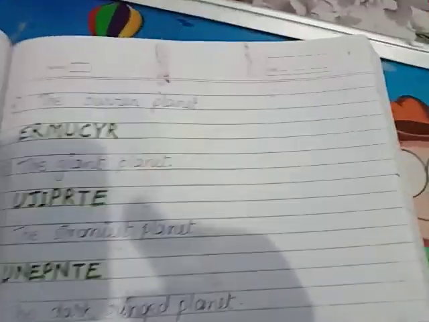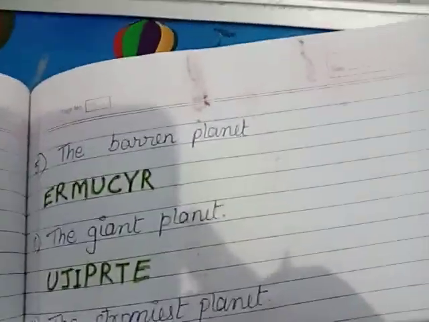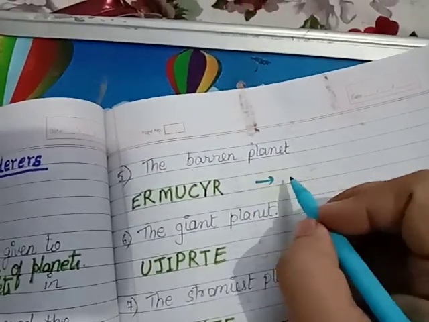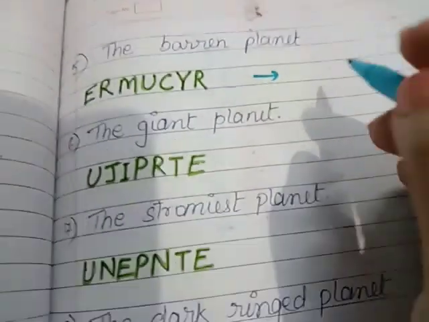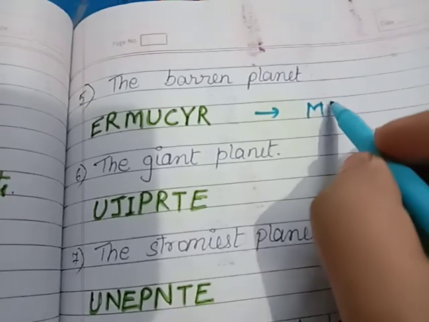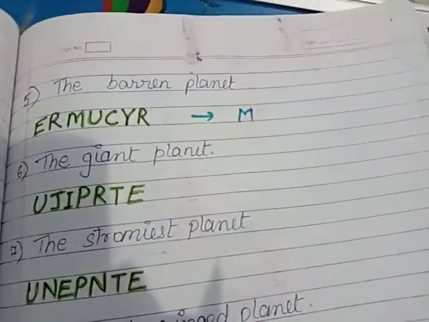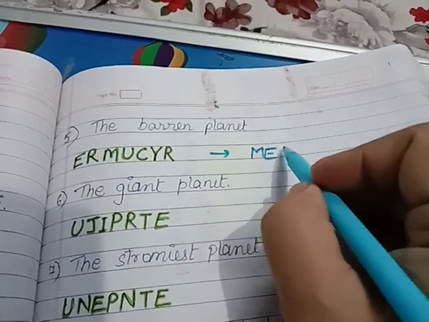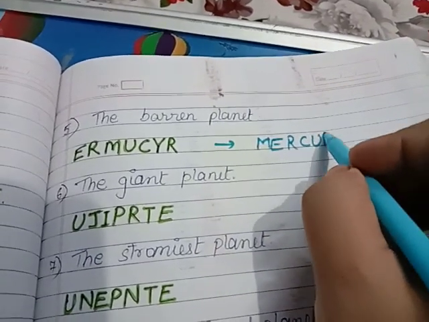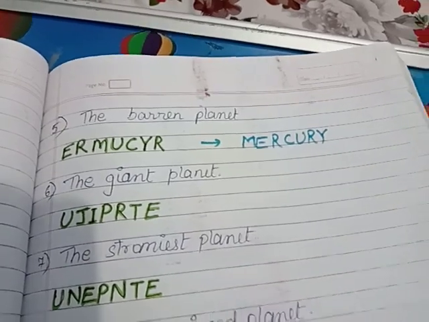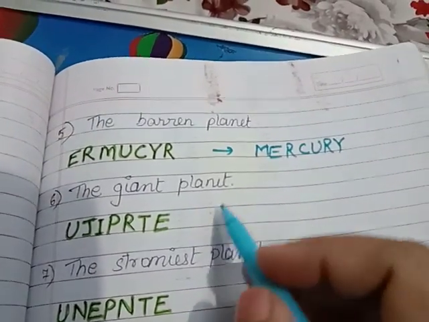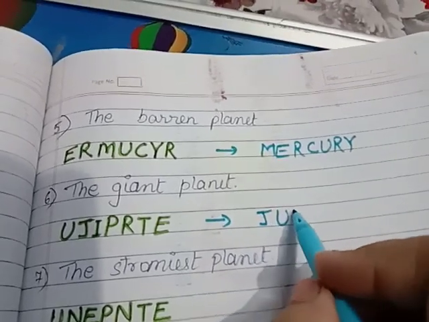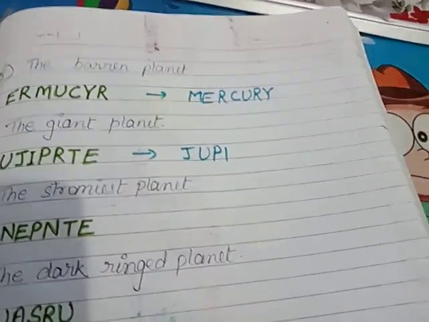Now the next is the barren planet. Who is the barren planet? Mercury. The giant planet, that is the biggest planet, that is Jupiter.